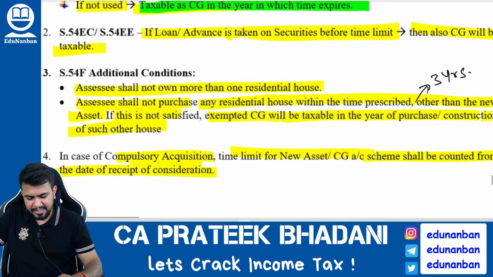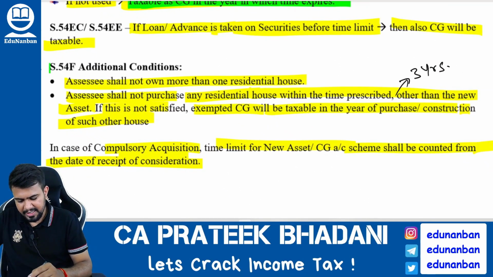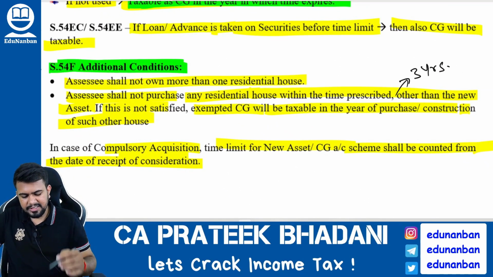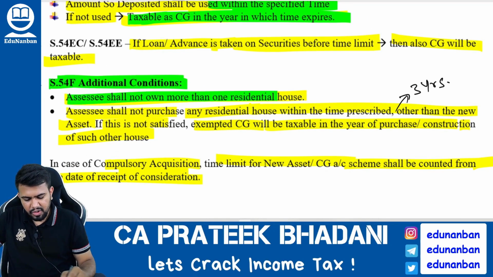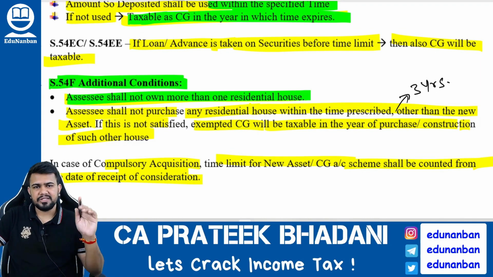Now let us see some additional points for section 54F. For section 54F, there is one more condition, that the assessee should not own more than one residential house.